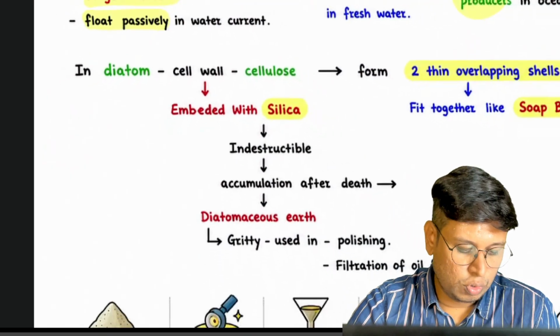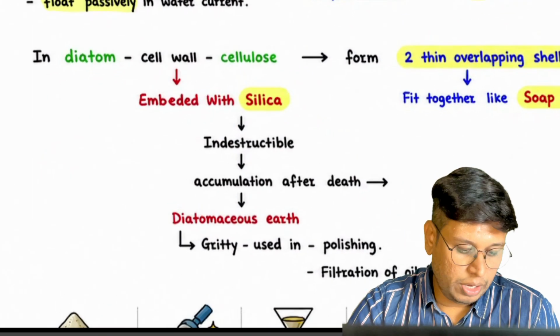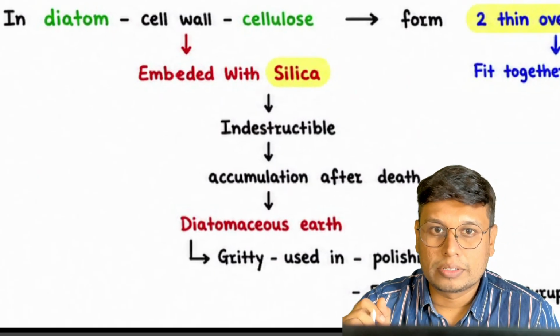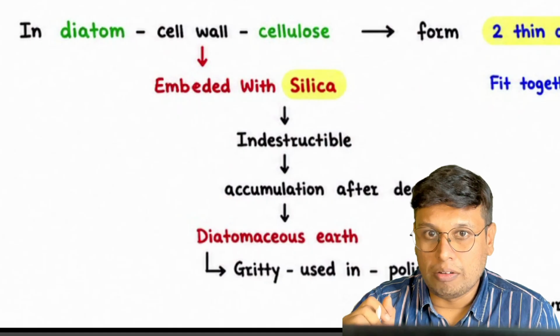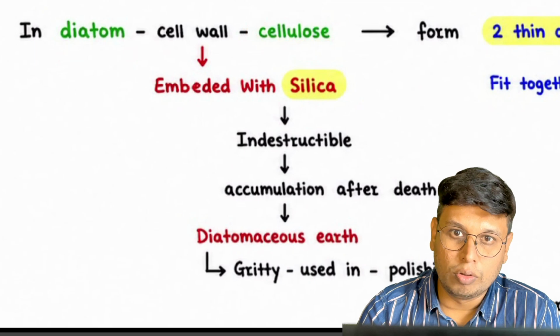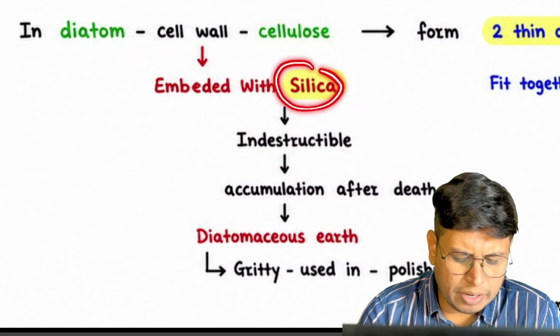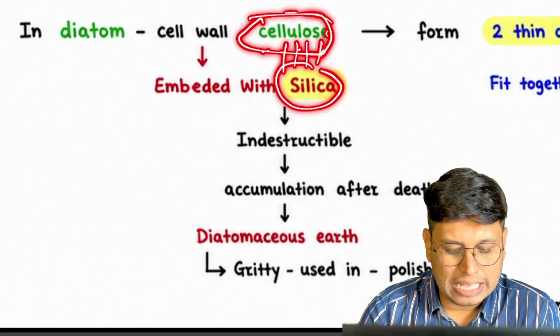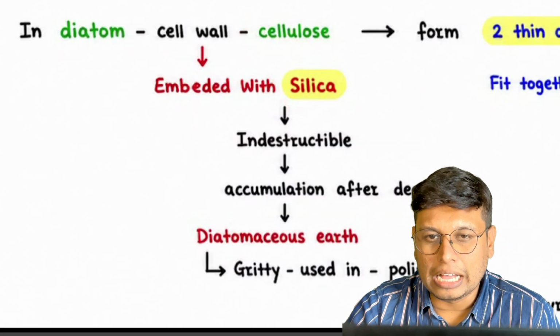Next, we have a very good economical benefit of diatoms, due to their cell wall. Their cell wall is made up of cellulose, but it is heavily embedded with silica. So if this is a cell wall, it is heavily embedded with silica.